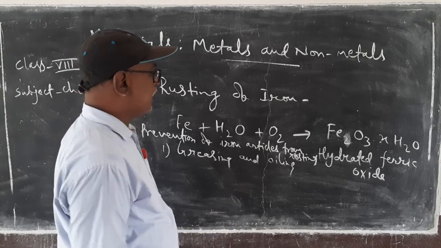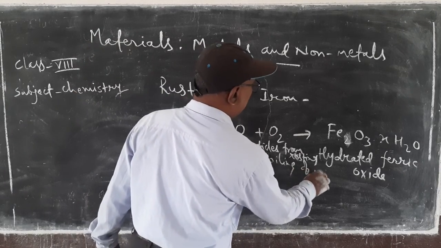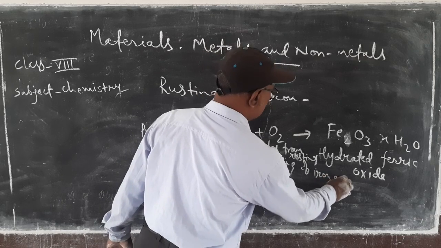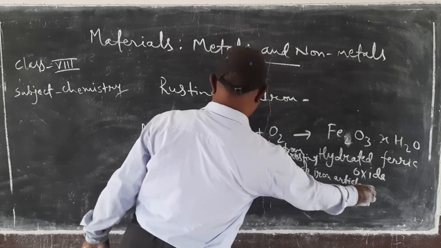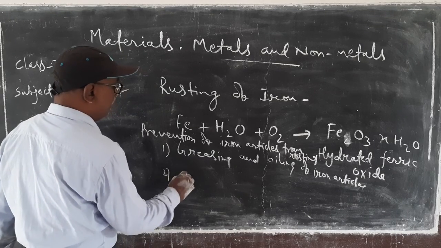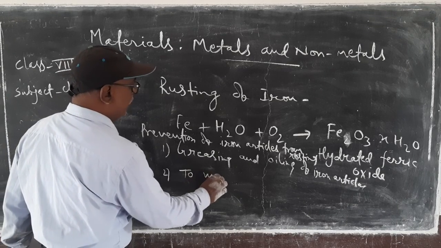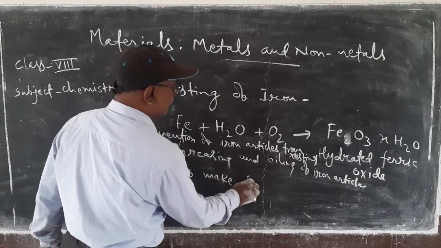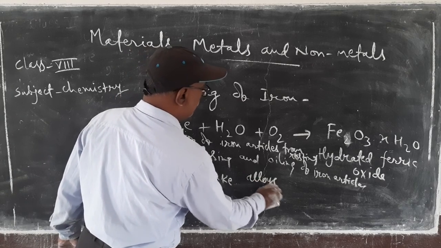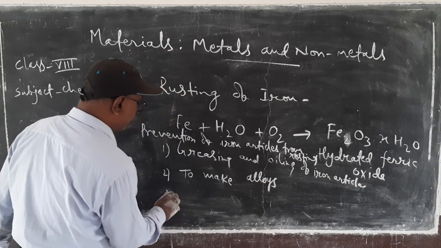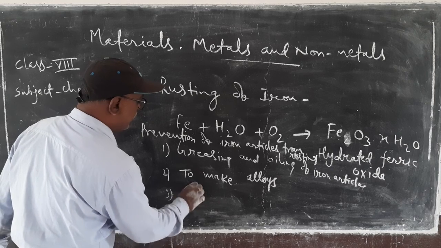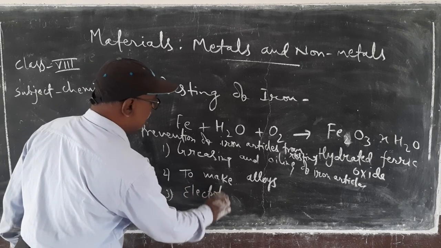One is the greasing and oiling of iron articles. The second is to make alloys, and electroplating is also used.